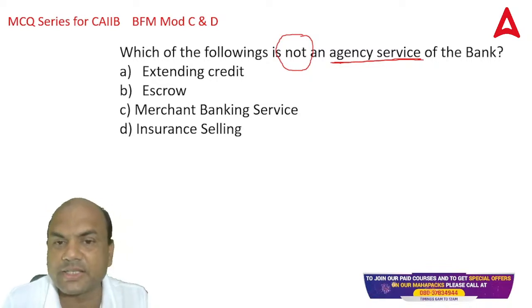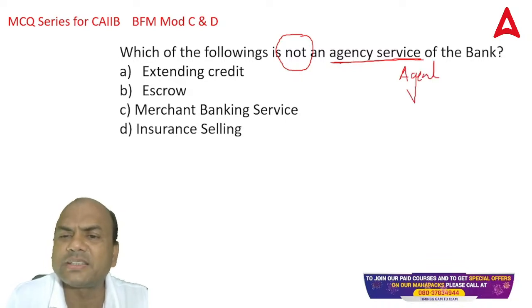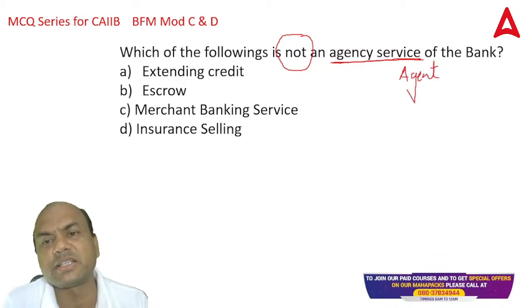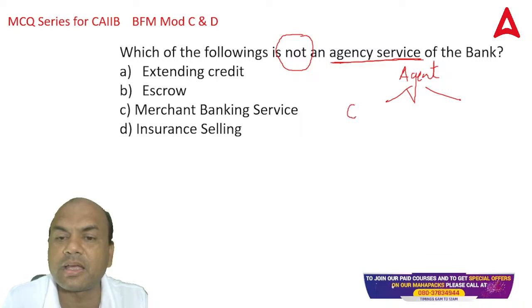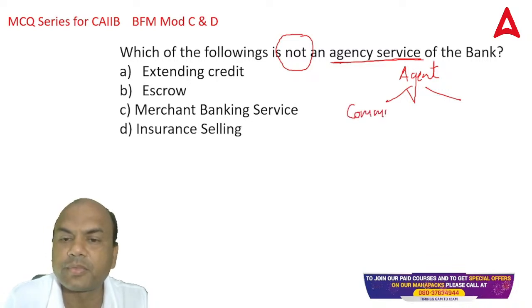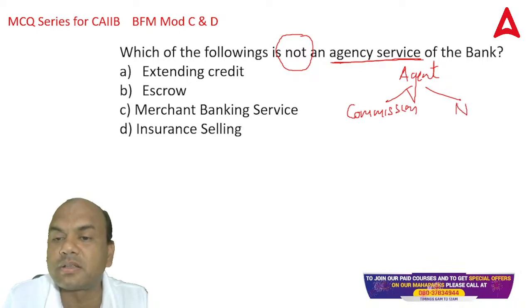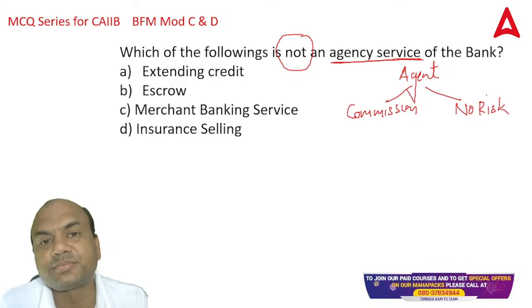The main point about an agent, any agent, we see LIC agents, mutual fund agents. What is the rule? They have twofold rules. One is commission. They get the commission. And second is no risk. They don't have any risk.